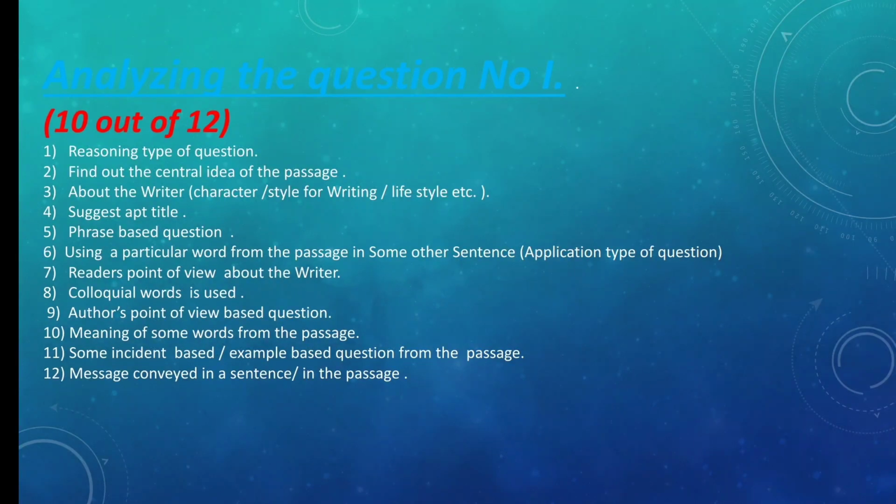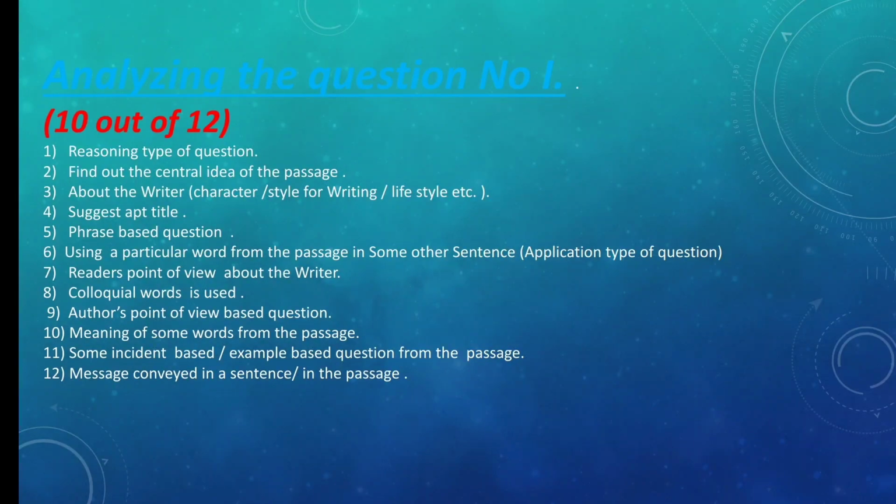So here children, it's very easy. You have to go to that particular paragraph or the passage. Say for example, they are saying message conveyed in paragraph number 3. So you can directly go to the paragraph and search and find out the message, and already the options are given. So just connect with it.